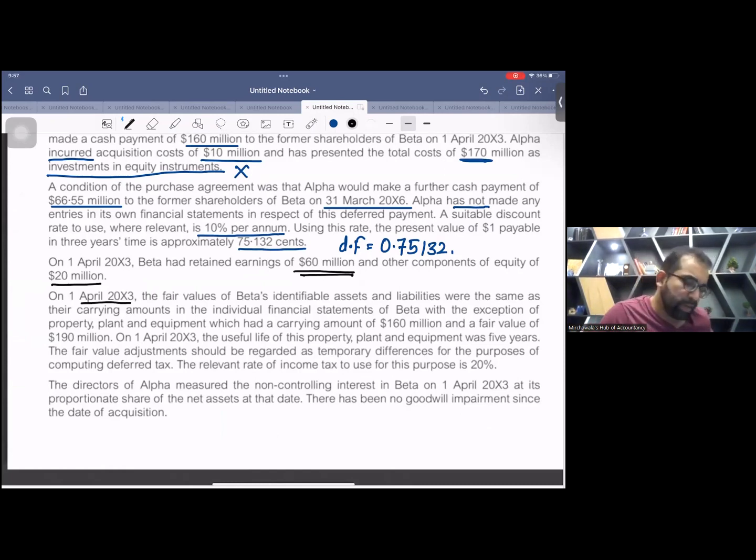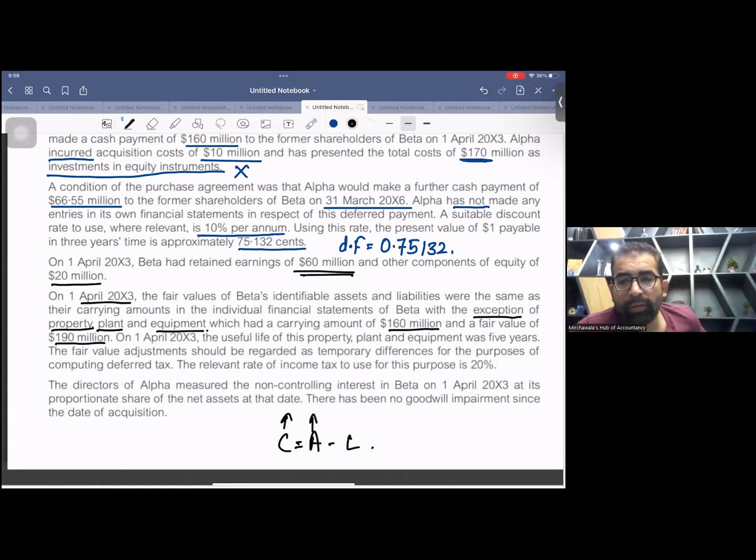On 1st April X3, the fair values of Beta's identifiable assets and liabilities were the same as their carrying amounts in the individual financial statements of Beta, with the exception of property, plant, and equipment, which had a carrying amount of 160 million and a fair value of 190. Now, very simple. Carrying amount is 160, fair value is 190. So there is an upward, C is equal to A minus L. Hope you remember. There is an upward revaluation of 30 million, an upward fair value adjustment of 30 million.